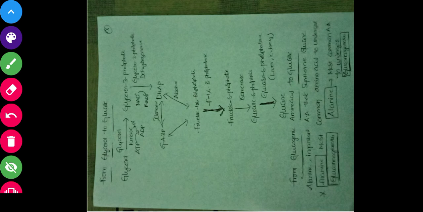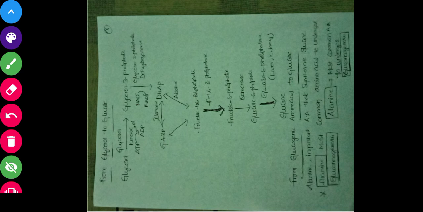Next important thing is glucogenic amino acids. How do these glucogenic amino acids form glucose? Remember, guys, there are many amino acids which can form substrates in the Krebs cycle. When they enter into the Krebs cycle, they can automatically enter into glycolysis. The cycle will be reversed and it will enter into the glycolysis pathway and form what? Glucose.